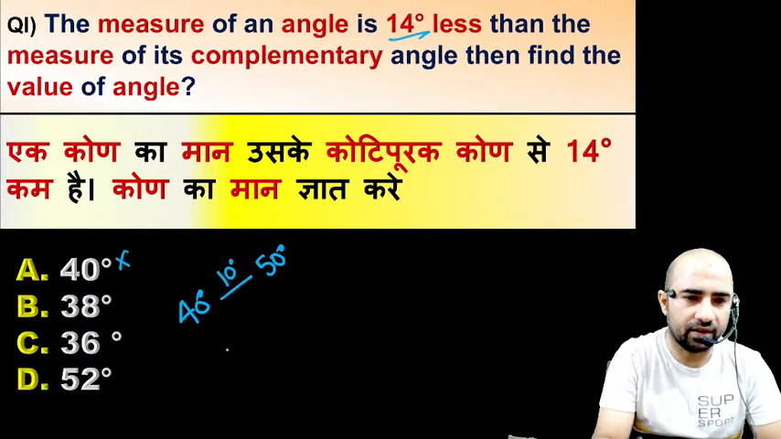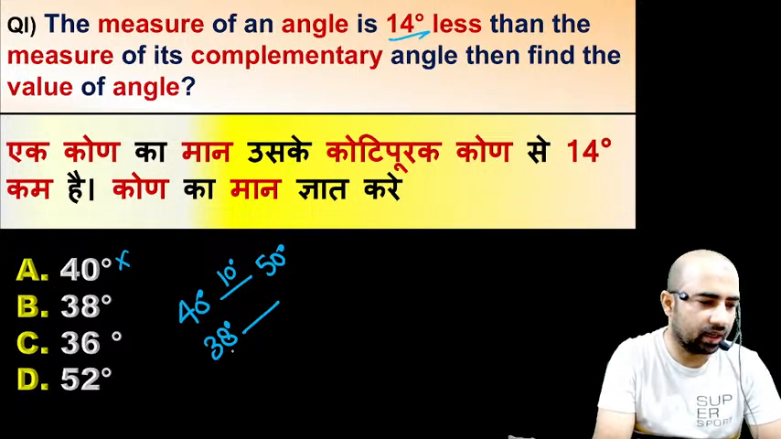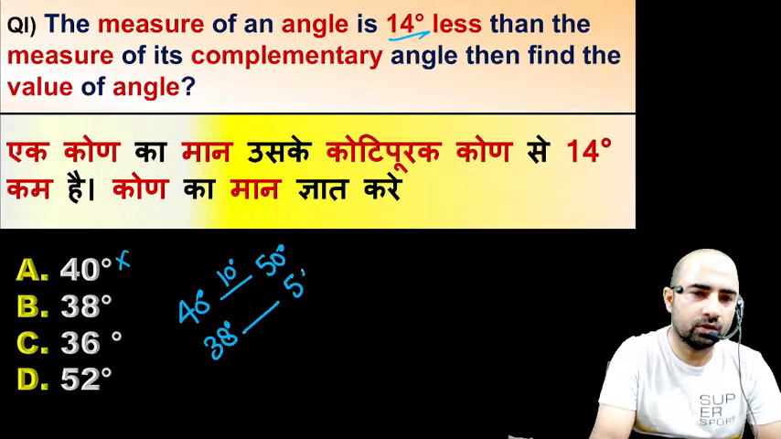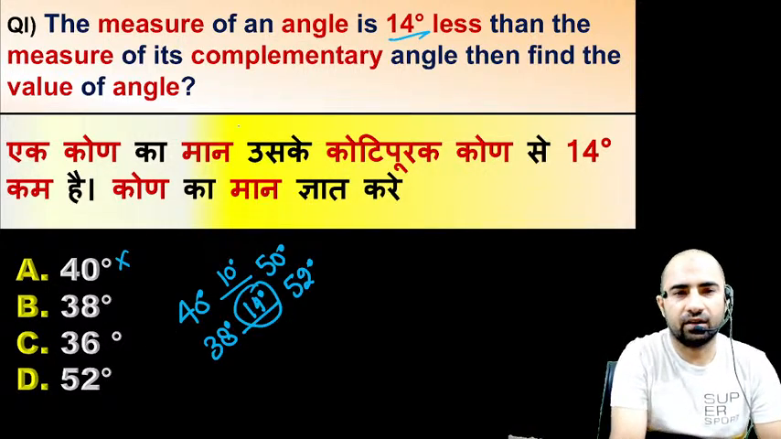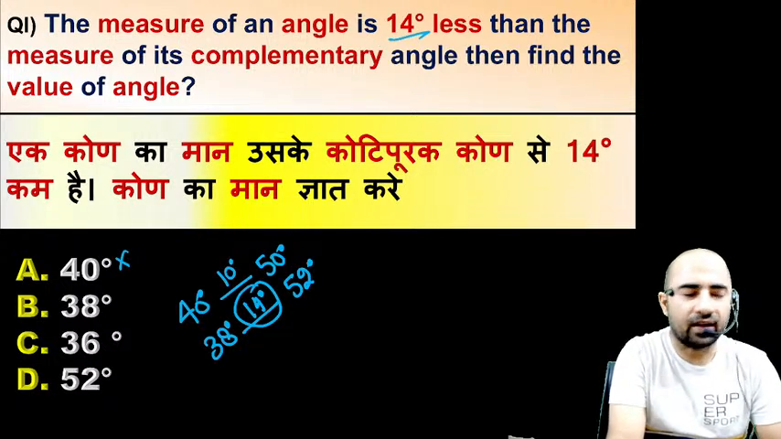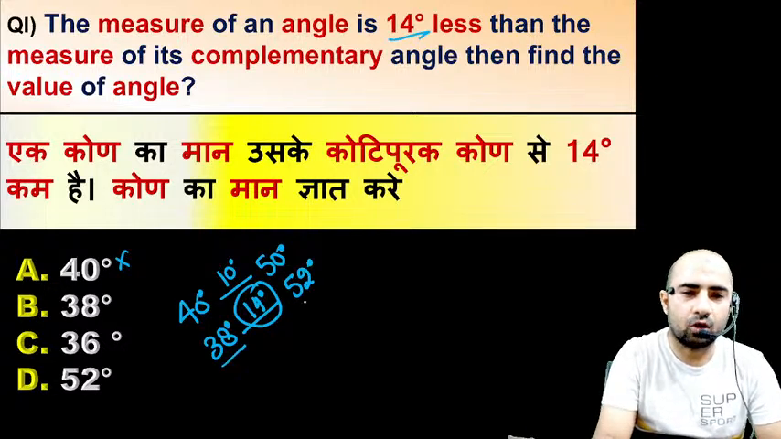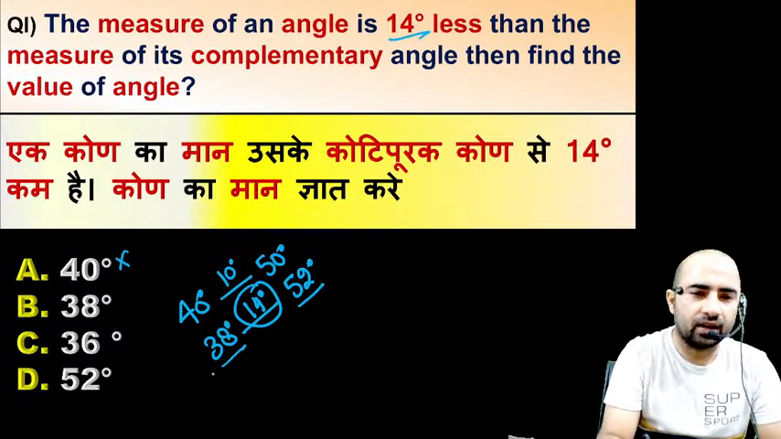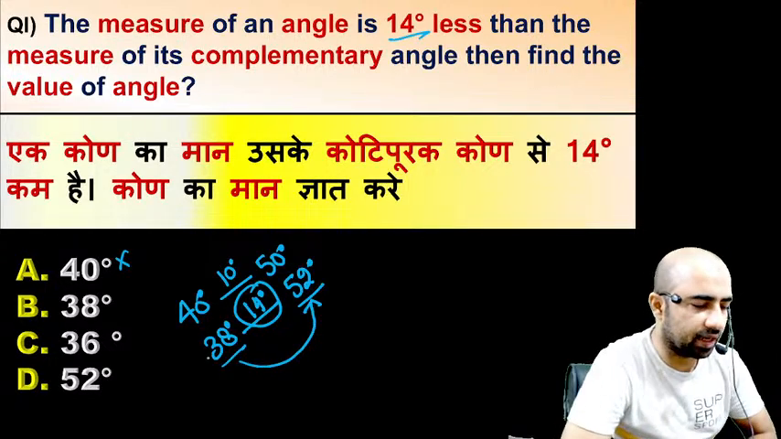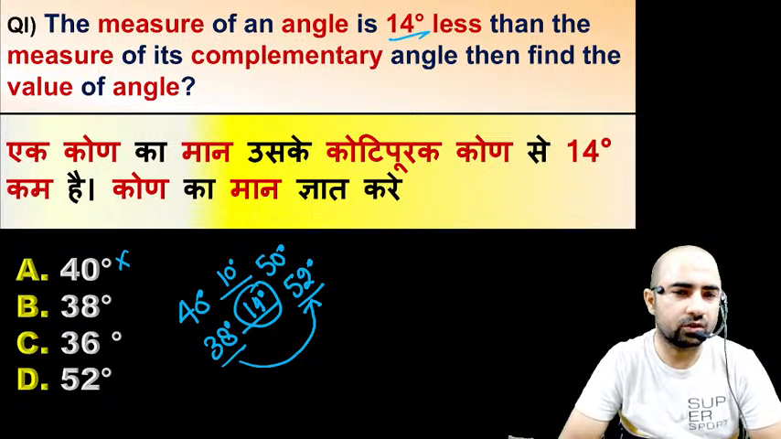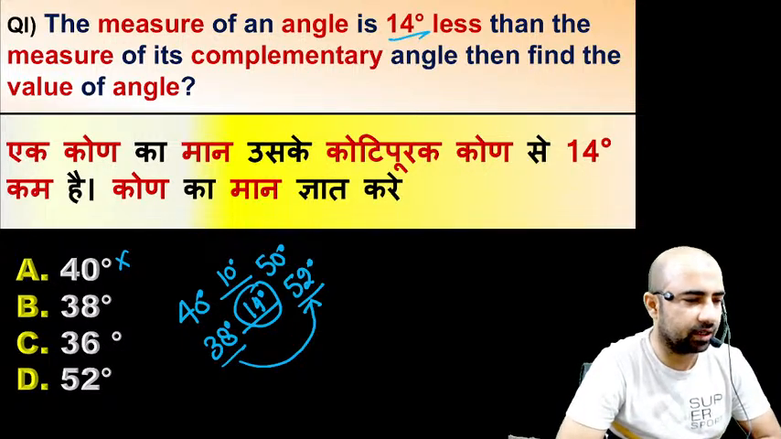Now we can take 38. If the angle is 38, then its complementary would be 52. Now you can see here the difference of 38 and 52 is 14 degree. Yes or no, guys? So this angle 38 is satisfying the condition. The angle is 38 degree and its complementary is 52 degree, and this angle is 14 less than its complementary angle. So the right angle is 38 degree. Any confusion, guys? So you can solve this question with the help of this hit and trial method, right?